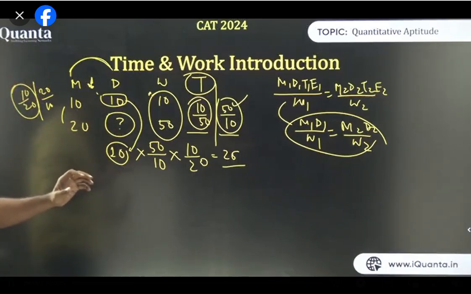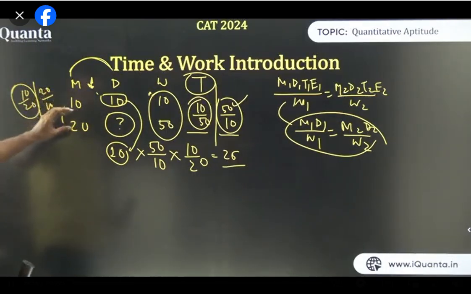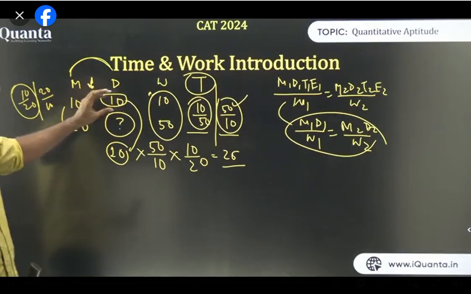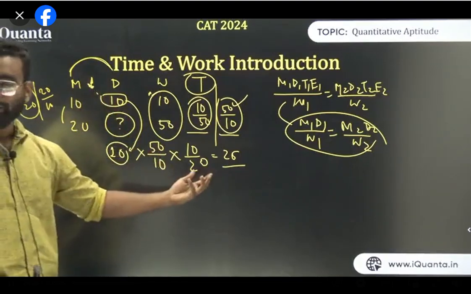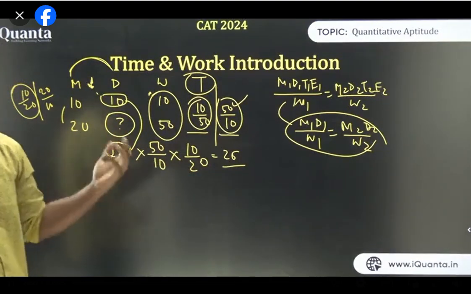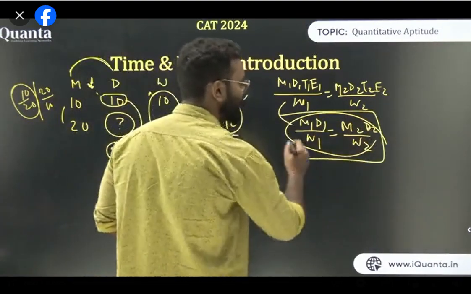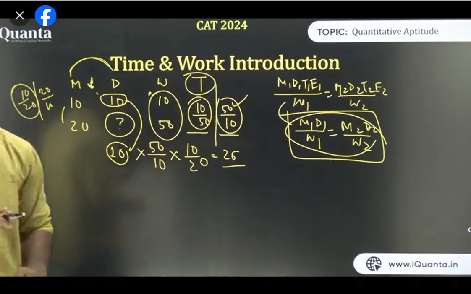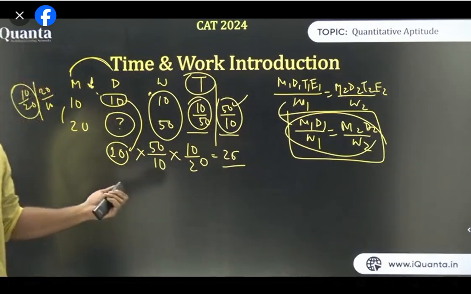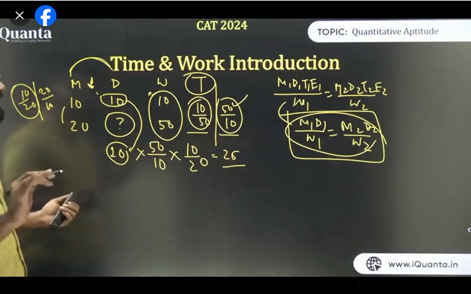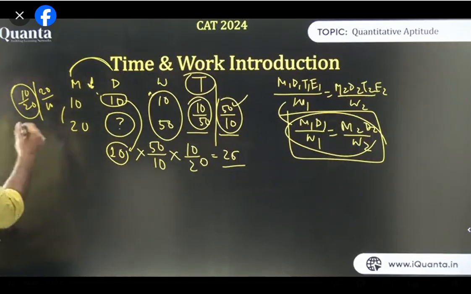Why the smaller ratio? If I have more number of men, I need to take less number of days. So my days will be less. That's why I've taken the smaller ratio. Is it clear? If you have any problem with this, you can use this formula as well. There is no problem in it. You can use that formula also, otherwise you can use this thing also. कोई doubt है तो बताओ. I will give you one more example for this type of question just to make you understand these things.